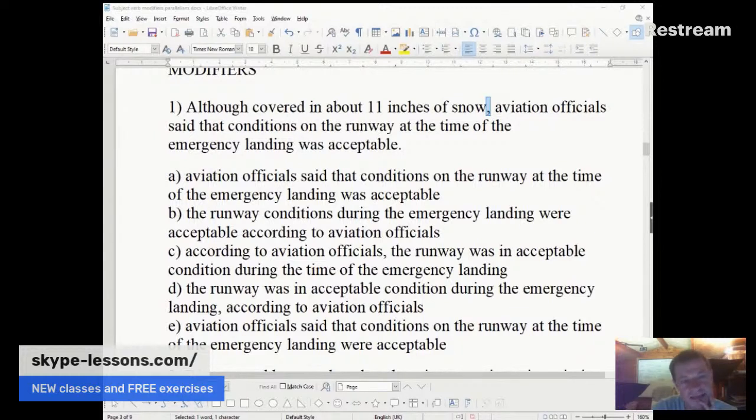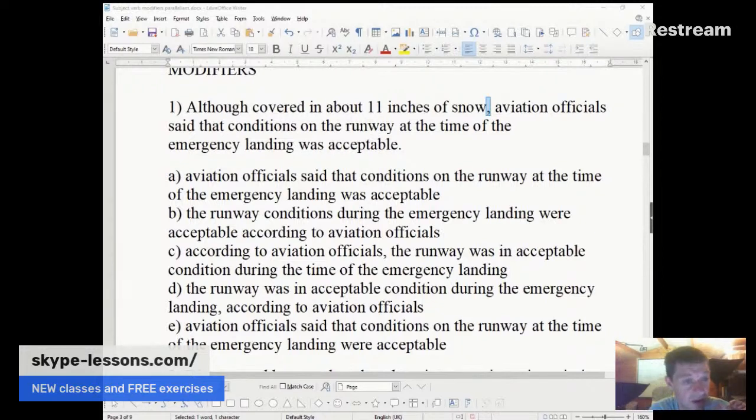But what they're really testing here, if we look down, we see A, aviation officials said. So that's aviation officials as the subject of the main clause. We see B, the runway conditions were acceptable. So in B, the runway conditions is the subject of the main clause. In C, we've got a little interrupting prepositional phrase, according to aviation officials, yeah? Although covered in about 11 inches of snow, comma, according to aviation officials, comma, the runway was. Now, we'll look at that in a second. We'll come back to that one, but that's how it differs from the previous two.